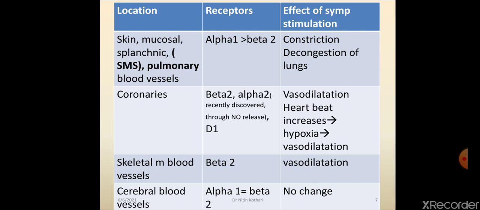So beta 2 receptor activity is helpful in coronary dilatation. Skeletal muscle blood vessels have more beta 2 receptor activity, so they will also undergo vasodilatation under sympathetic stimulation. In cerebral blood vessels, the density of alpha 1 receptors is equivalent to beta 2 receptors. So there is no change under sympathetic stimulation.